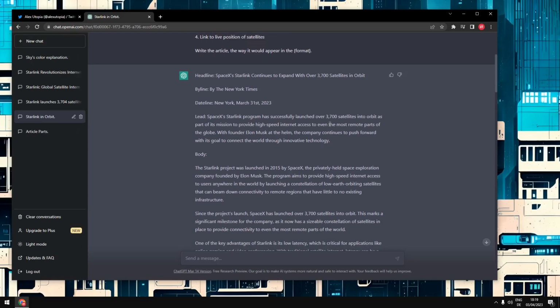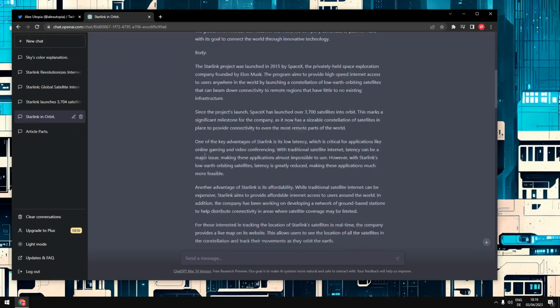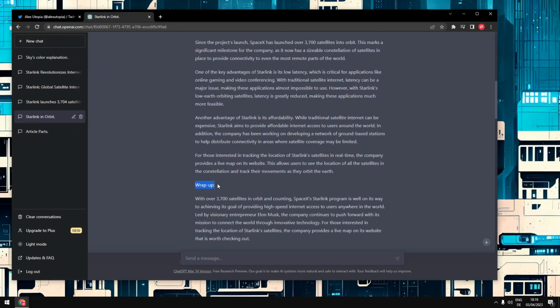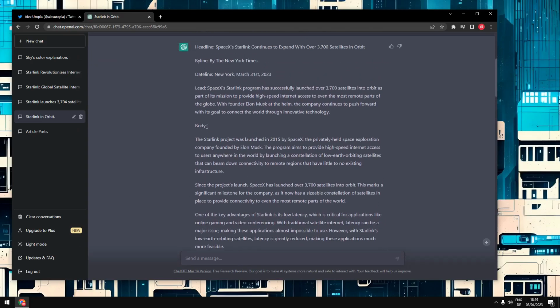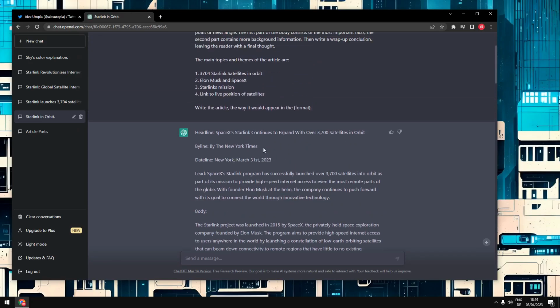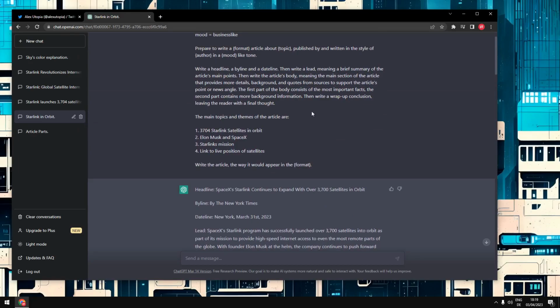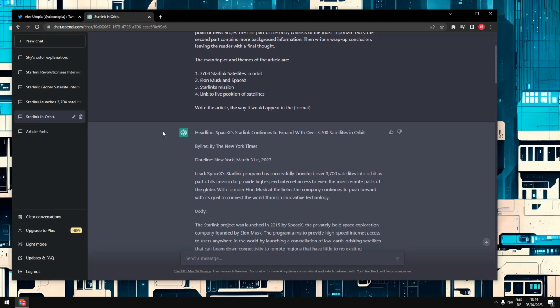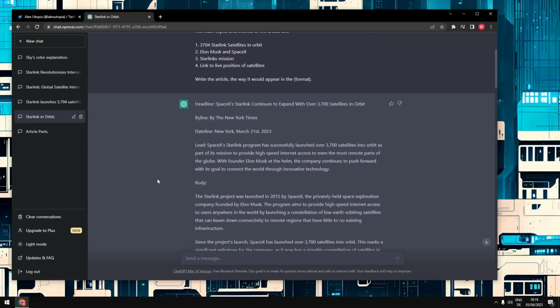In this case, it did take it a little literal, what I wanted. So it has these parts here, lead, body, wrap up. Now, if you want to publish that, this needs to go, right? And if you don't want it to put it in there in the first place, you can probably tell it to not do that. But I wanted to do that because it makes it easy to see.